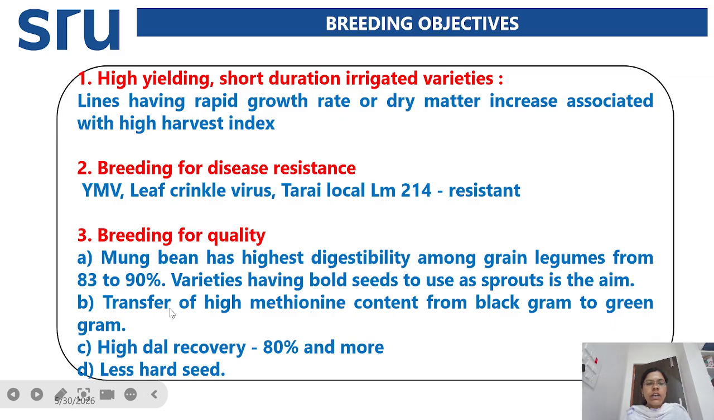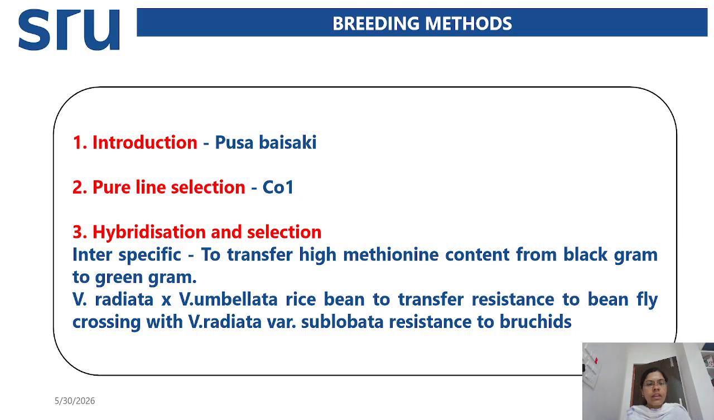And next is to transfer the high methionine content from the black gram to green gram. And next is high dal recovery, that is around 80% of the dal recovery we can observe, and more also, and less hard seed is observed in case of green gram. And next coming to the breeding methods.